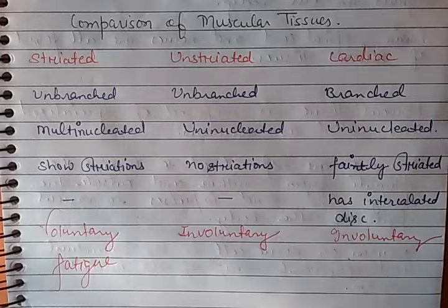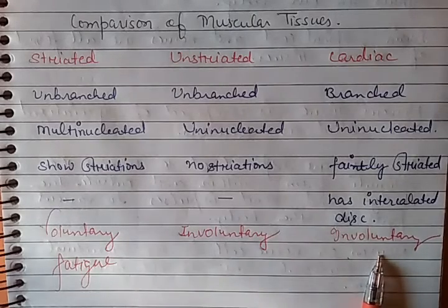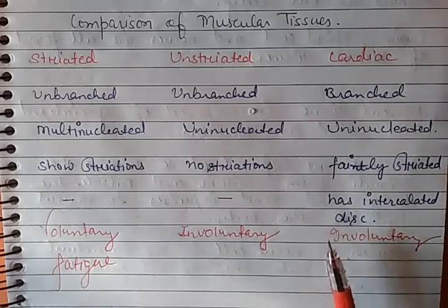Some muscles can move according to our will, some are independent. So according to that, we have categorized the muscles into three types. First is voluntary muscles, second is involuntary muscles, and third is cardiac muscles.